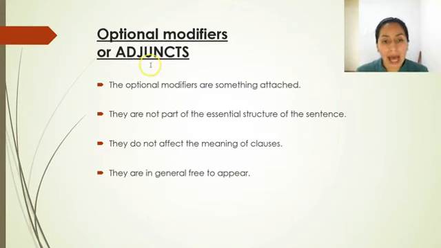Optional modifiers, or adjuncts. The optional modifiers are something attached and not part of the essential structure of the sentence, so they do not affect the meaning of it.